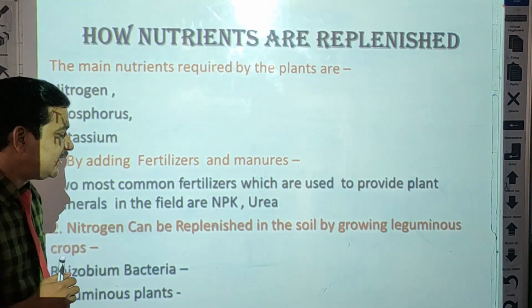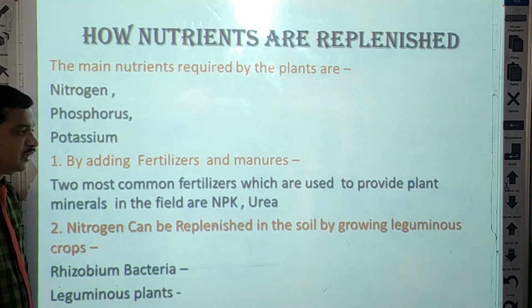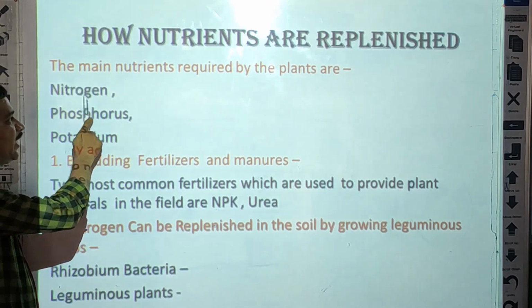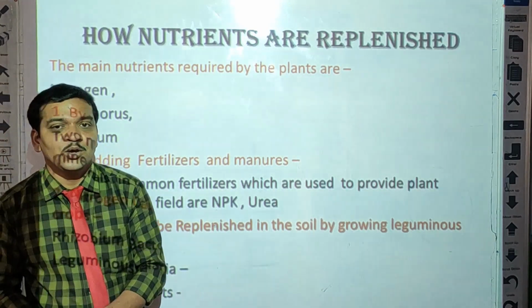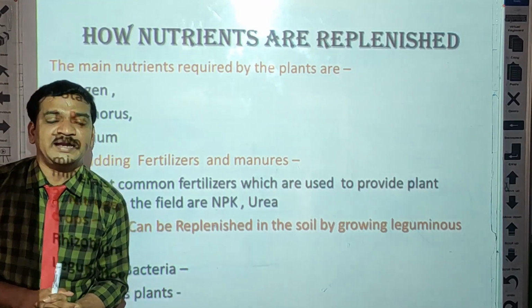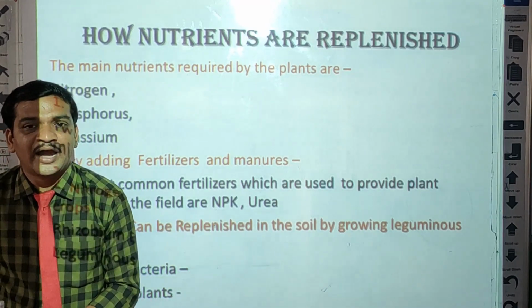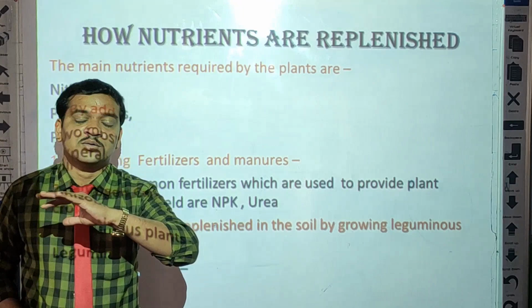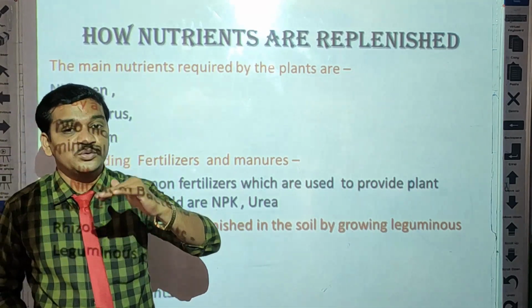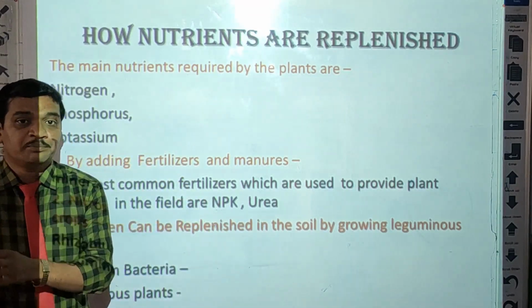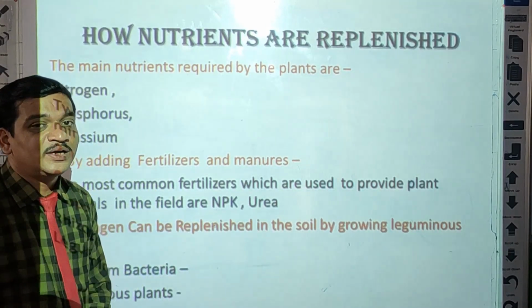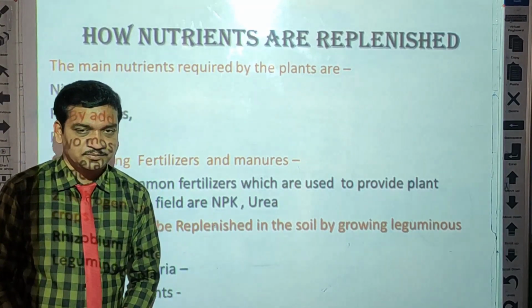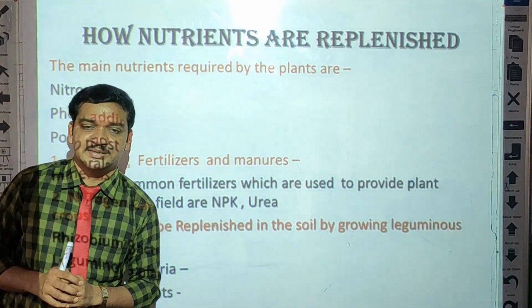If you buy NPK, you can add nitrogen, phosphorus and potassium. And if you add urea in the soil, you can add only nitrogen. If you mix urea in the field, crops can get only nitrogen. So urea means only nitrogen is there.